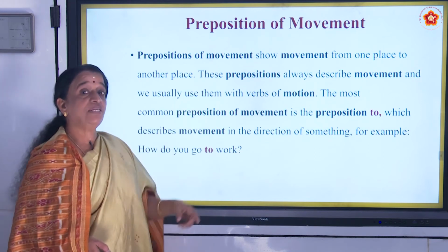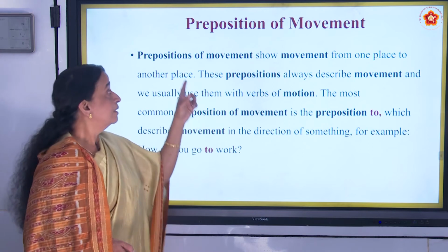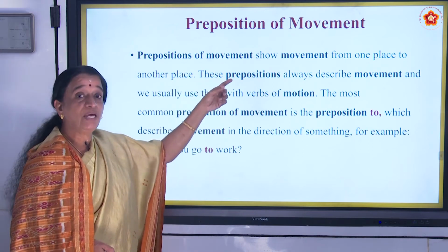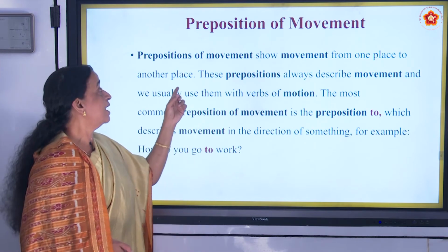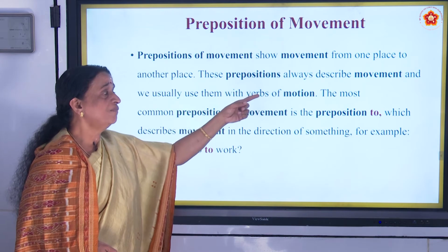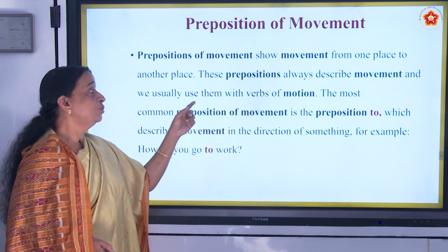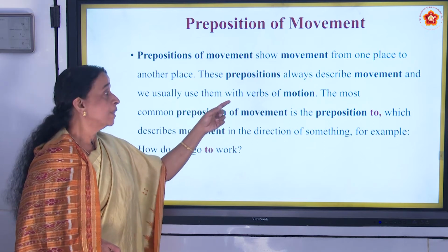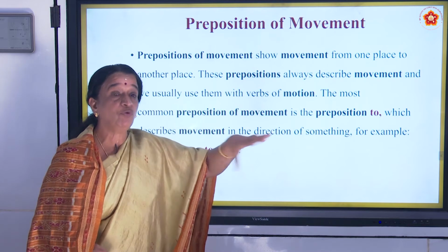Next one, we are dealing with prepositions of movement. Prepositions of movement show movement from one place to another place. These prepositions always describe movement and we usually use them with verbs of motion, verbs of movement.